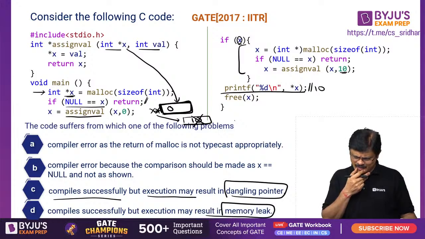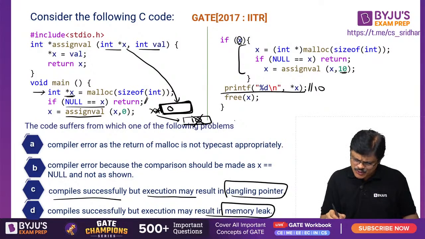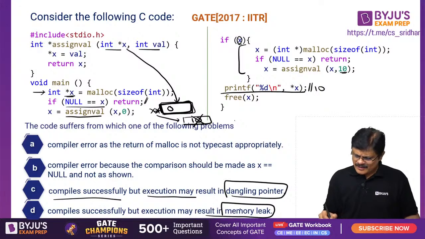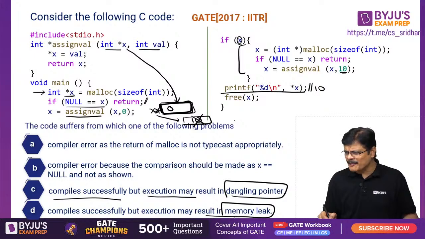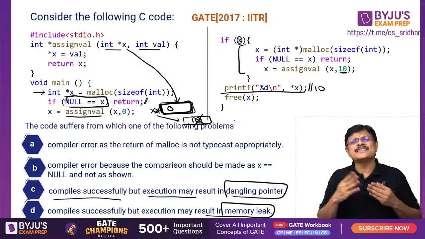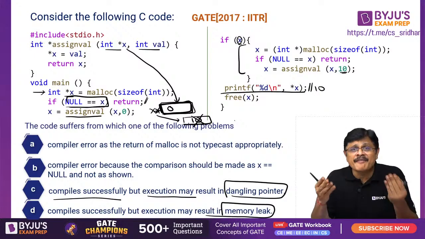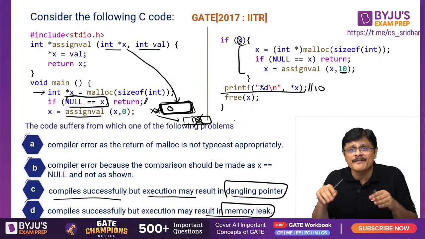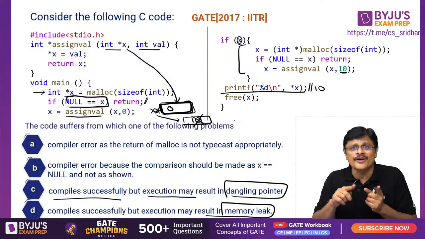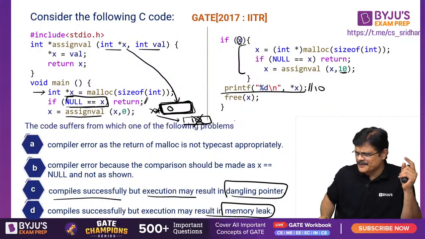Is it a dangling pointer? Because 2 times memory is allocated, this memory is leaked. We did not de-initialize this particular memory. Memory leak will happen, my dear friends. Which x is becoming null, my dear friend? I didn't get you. See, whether null is equal to x or x is equal to null, we are not initializing, sir, we are verifying whether x is null or not, whether the address is null or not. x is not becoming null, sir, we are verifying whether x is null or not. It is just a verification.